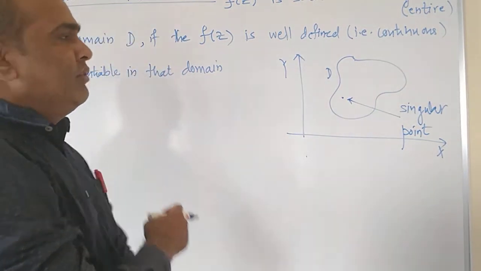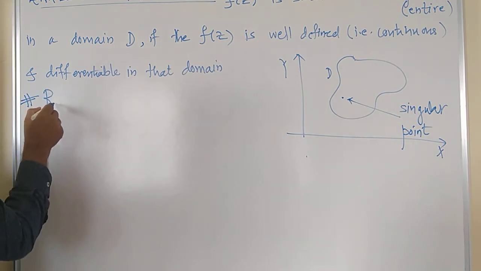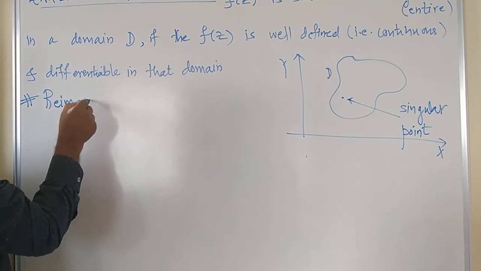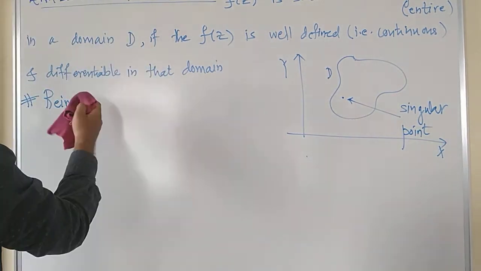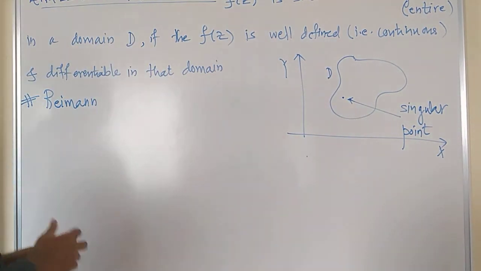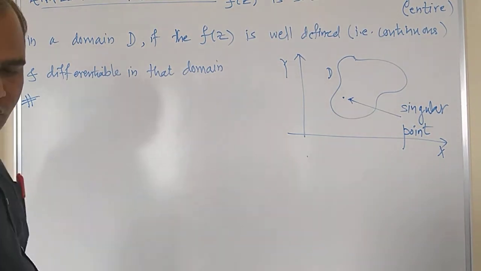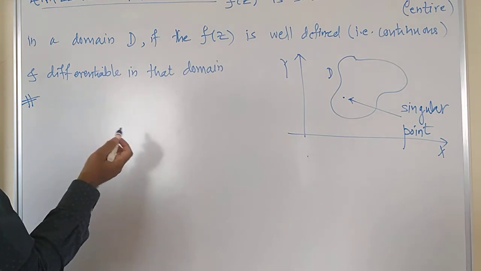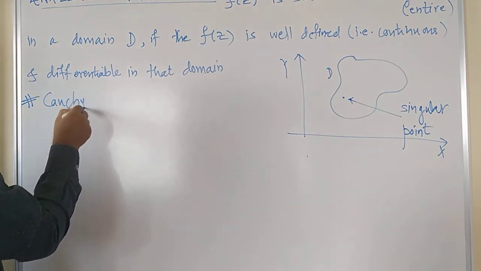Those conditions are given by Riemann, and therefore by his name those conditions are called Cauchy-Riemann conditions more specifically, and in short those identities are identified by the name of Riemann only. So Cauchy-Riemann conditions,